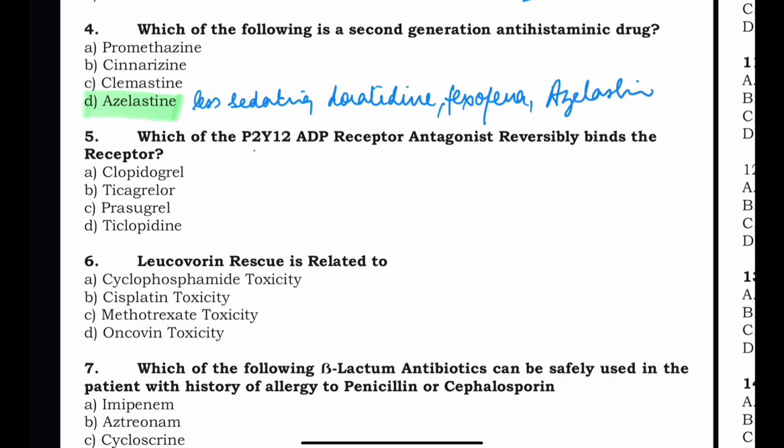Next question: which of the P2Y12 ADP receptor antagonists reversibly binds with the receptor? The reversible binding P2Y12 ADP receptor antagonist is ticagrelor. This is the right answer. All others are irreversible. This is irreversible, this is irreversible.